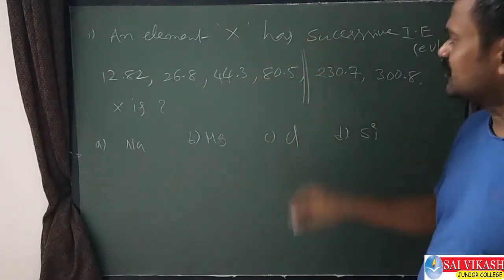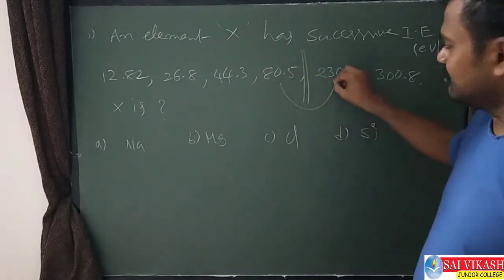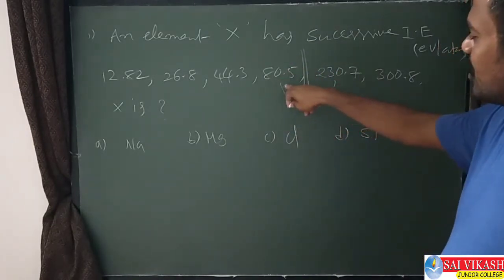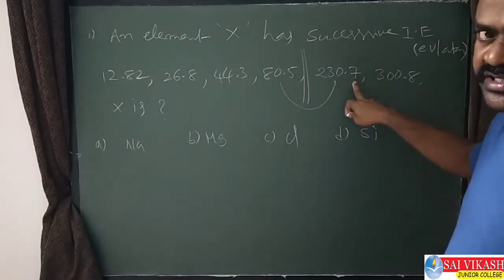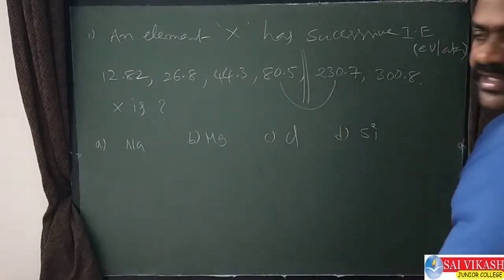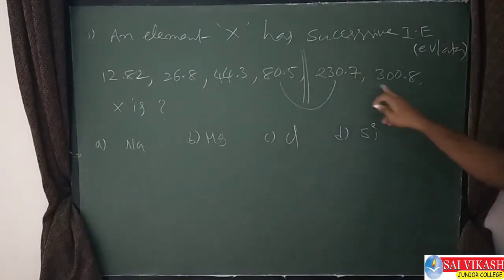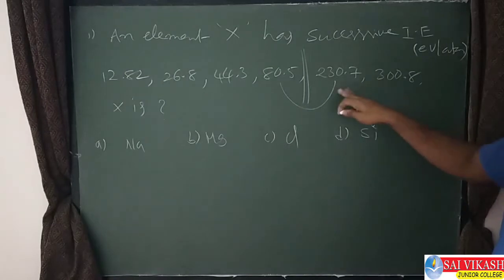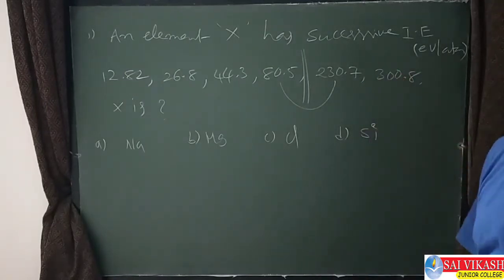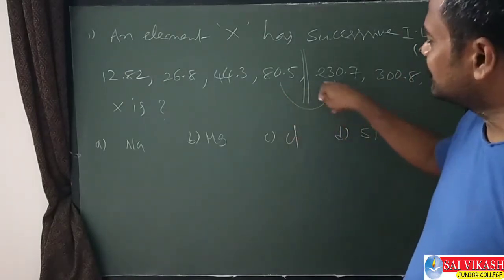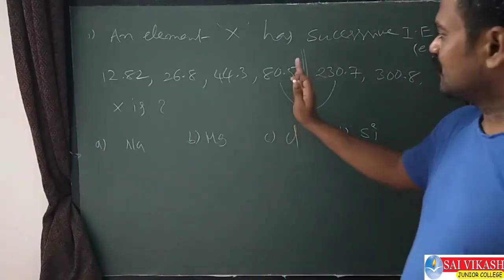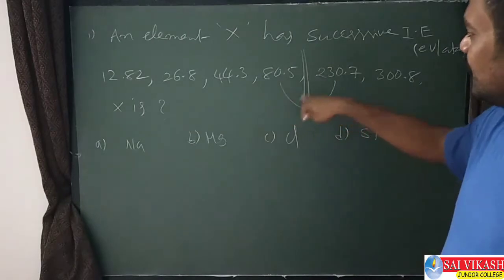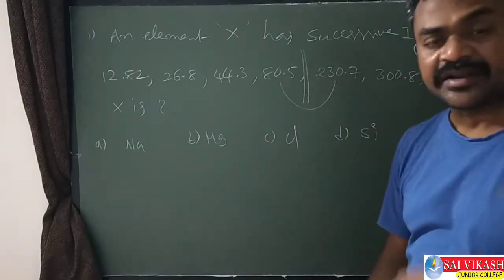Yeah, you see this one. This is the long jump. This is called a long jump. 80.5 to 230.7, the huge difference is there. And between this and this also there is not much difference. 230 and 300, it is also only tens of difference. This is only hundreds of difference. It means the first four electrons are easily removed and the fifth electron is removed with difficulty.